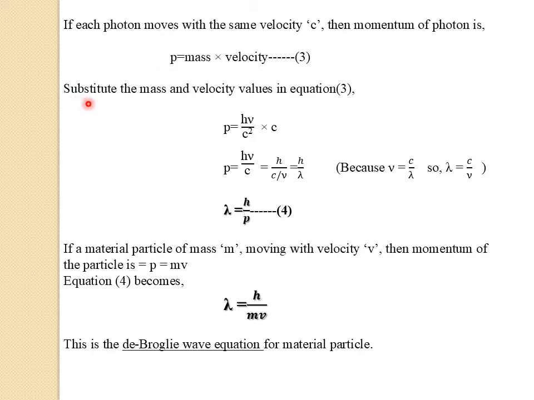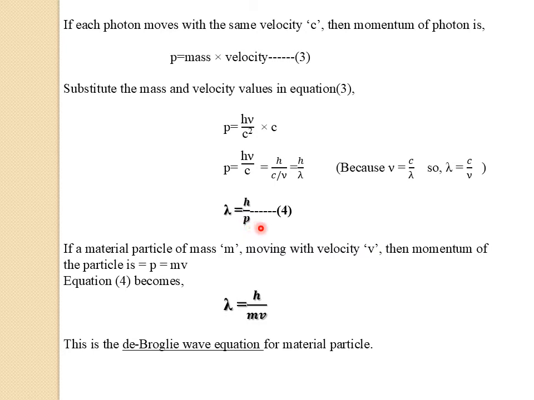Now let us substitute the values of mass and velocity in equation number 3. So equation 3 becomes p equals h nu divided by c square into c. Now here in the denominator, one c term gets cancelled, so the equation becomes p equals h nu divided by c, and that equals h divided by c by nu. So here in place of c by nu we can write lambda. So the equation becomes h divided by lambda. Now let us write the equation for lambda. So lambda equals h divided by p. Let us name this one as equation number 4.